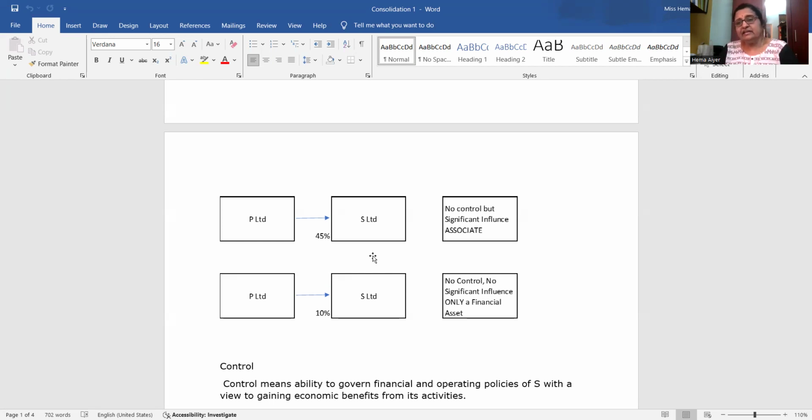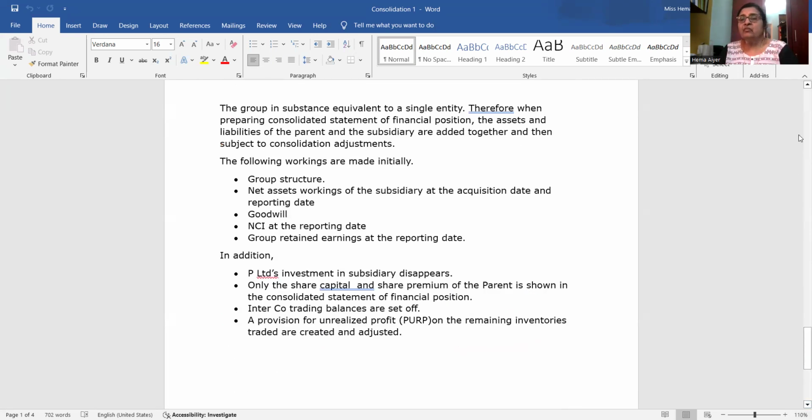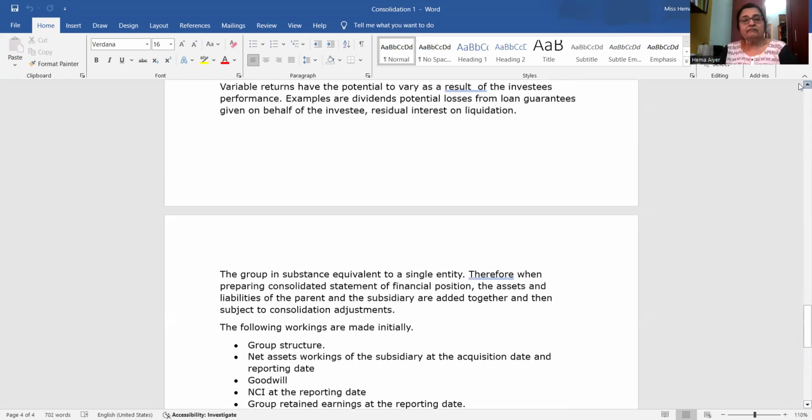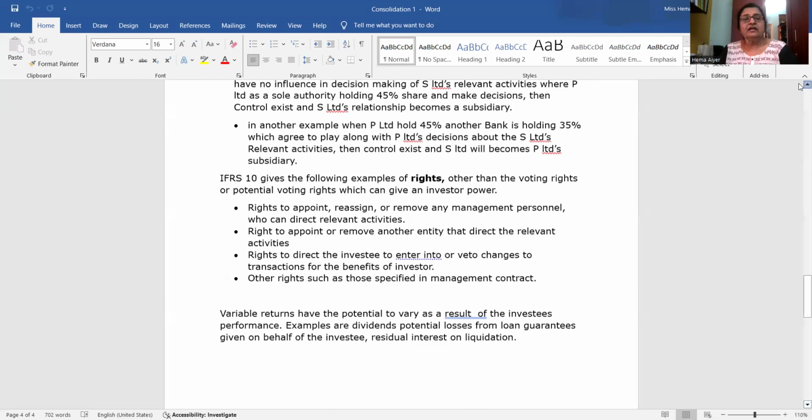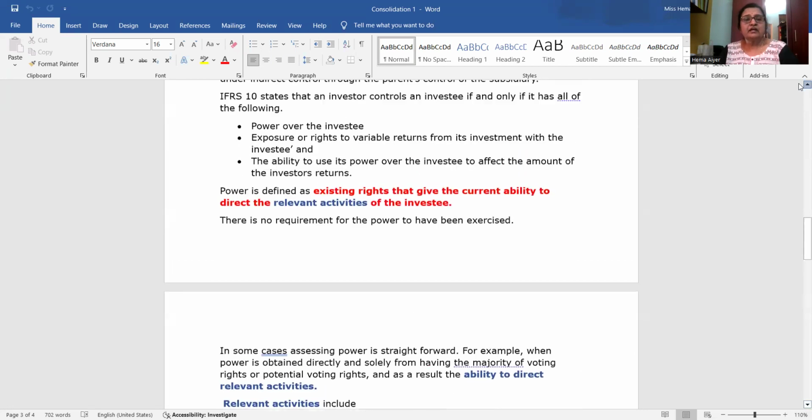But in the advanced level examinations, if you are doing a strategic level examination, then you will have to decide whether control exists or not. You will be asked to do so. Now we will see what control is.